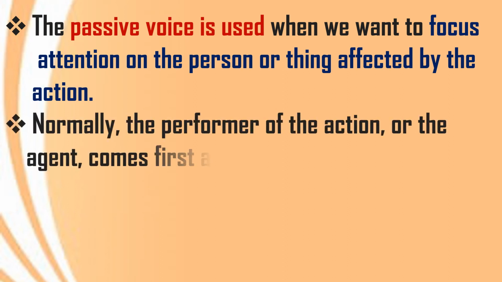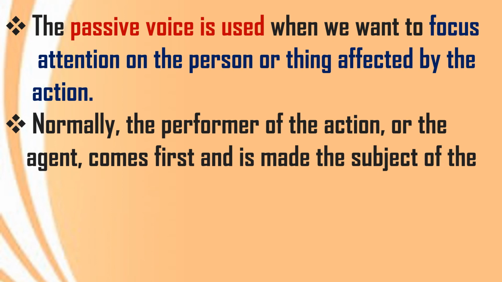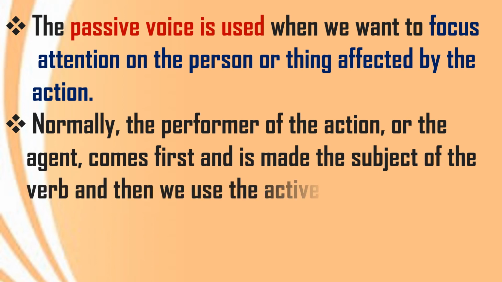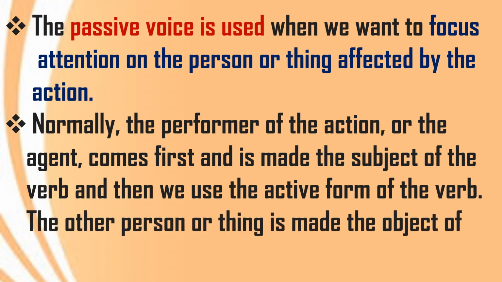Normally the performer of the action, or the agent, comes first and is made the subject of the verb, and then we use the active form of the verb. The other person or thing is made the object of the verb. So in this way, it is very easy to identify the passive voice in a sentence.